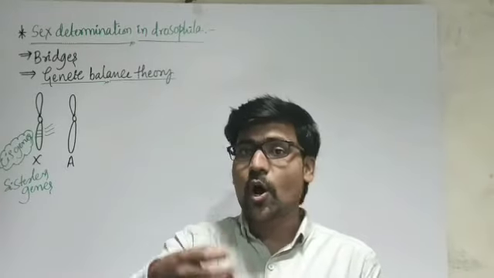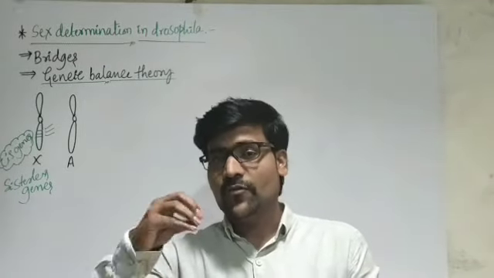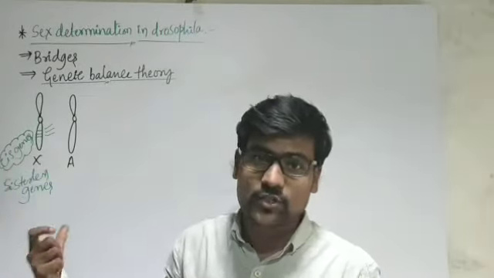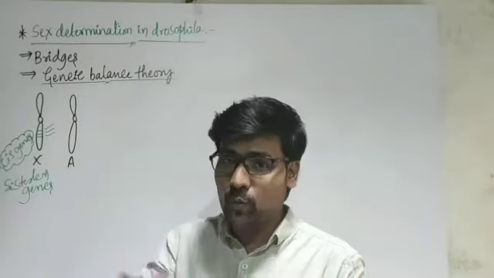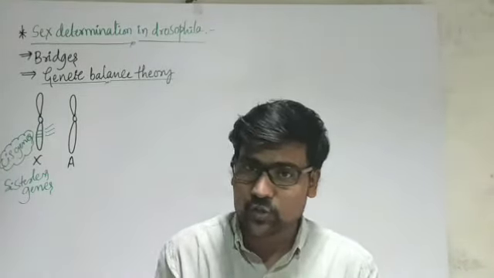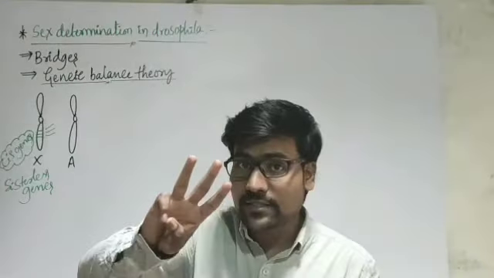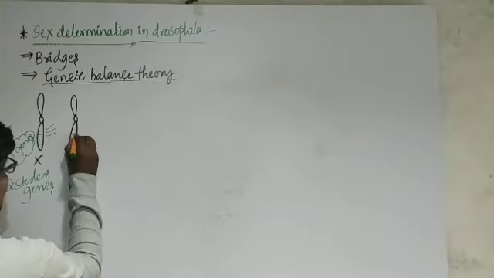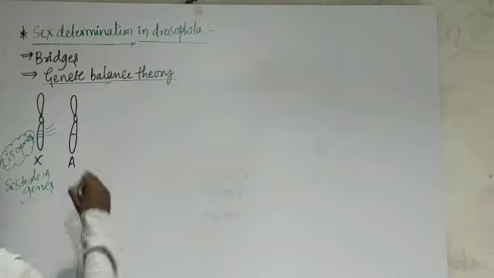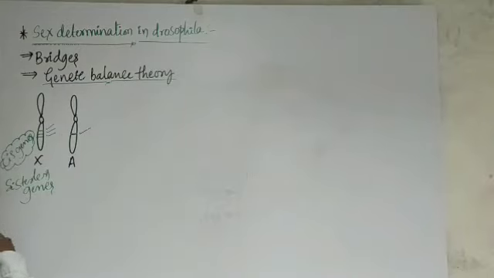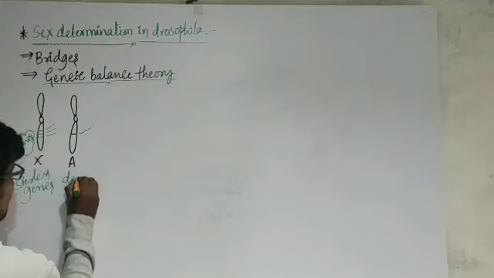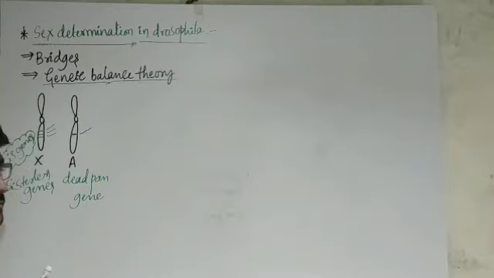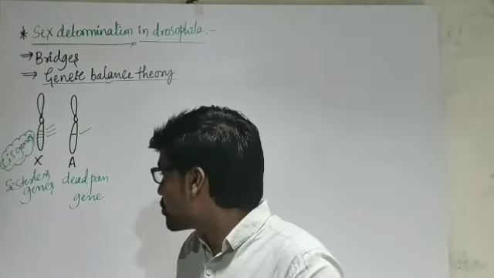If femaleness is to occur in the organism, the female-responsible hormone should be produced. Those hormone-producing genes are the sisterless genes, present on the X chromosome only, not on the Y chromosome, not on autosomes. Three such copies are present on one X chromosome. And on the autosome, one special gene is present, and the name of that gene is the deadpan gene.